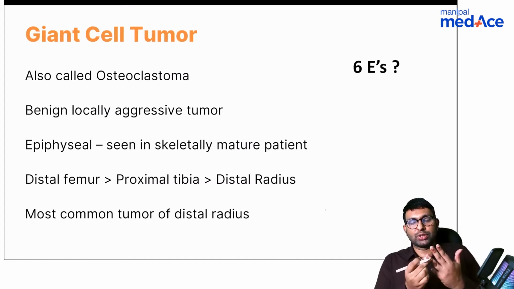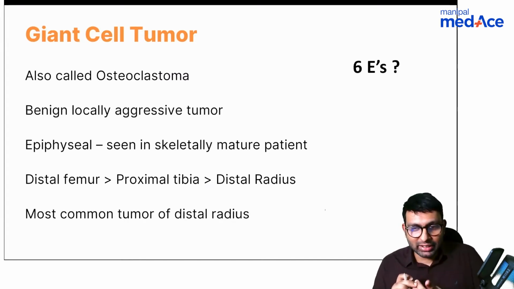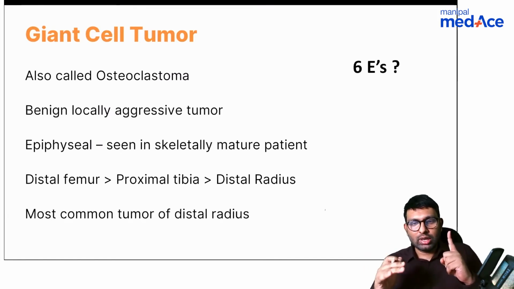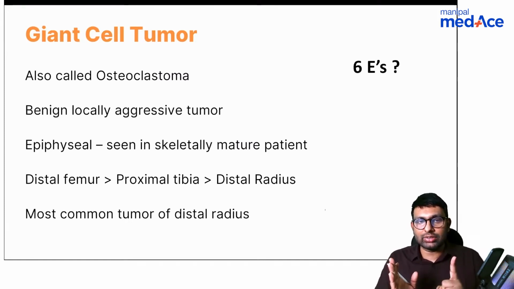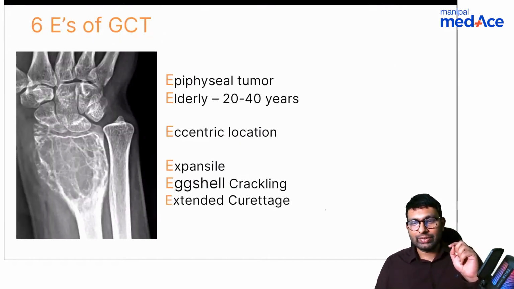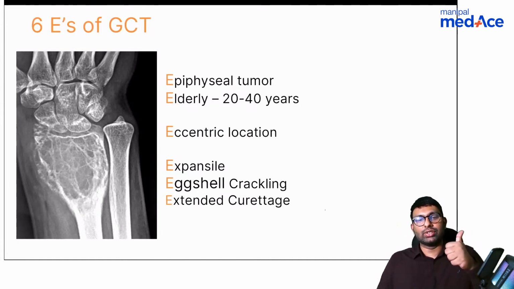Eggshell cracking. Sakshi, you're absolutely right. Eggshell cracking. So we've got four, two more. Extended curettage. Beautiful. Dr. Jain, you're right. Extended curettage is a treatment for giant cell tumor. One more. I'll give you a clue. This is mainly talking about epiphyseal tumors seen in children and elderly. Giant cell tumor is seen in elderly. So the other E is elderly. Okay. So 6 E's: epiphyseal, elderly, eccentric, expansile, eggshell cracking, and treatment also is extended curettage.